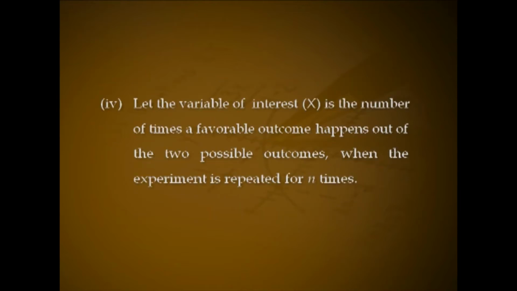Number 4, let the variable of interest X be the number of times a favorable outcome happens out of the two possible outcomes when the experiment is repeated n times. The probabilities related to X can be solved by applying the binomial probability mass function.